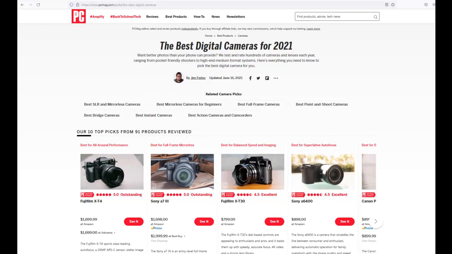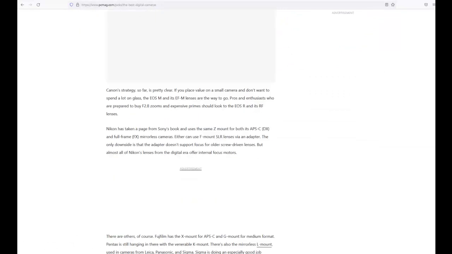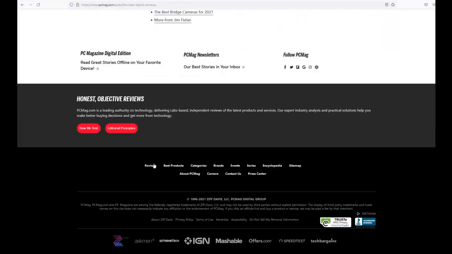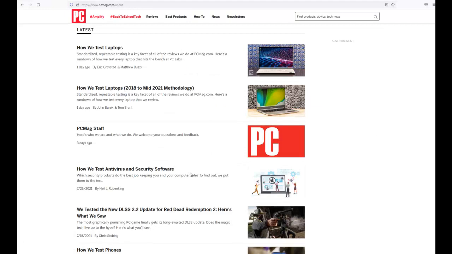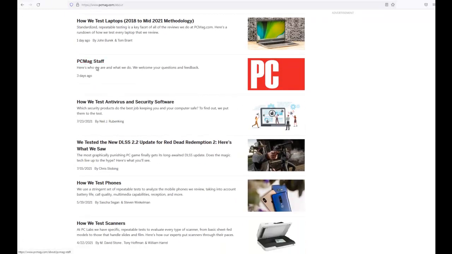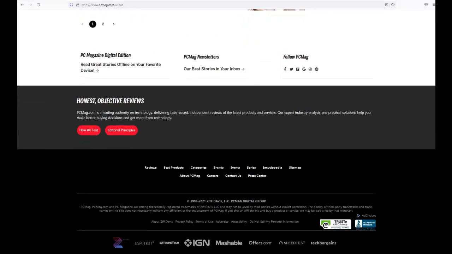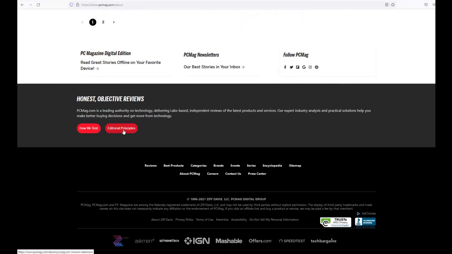If we go back to my PC Mag example, and if we scroll to the bottom of the page, many websites have an About Us page. This is a great starting point as it usually provides us some information about the resource. In this example, we can see that the website gives us some transparent information about how they test and review various products. If I scroll down the page, I see some interesting links and language that make me think I should explore these too. For example, I see a link called Editorial Principles.